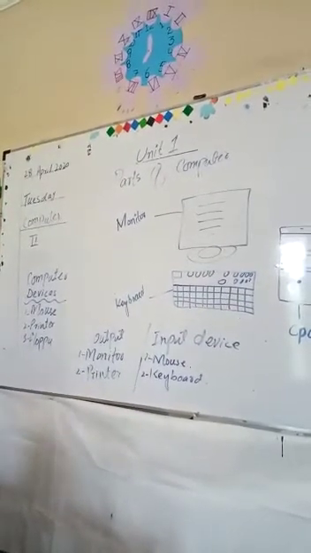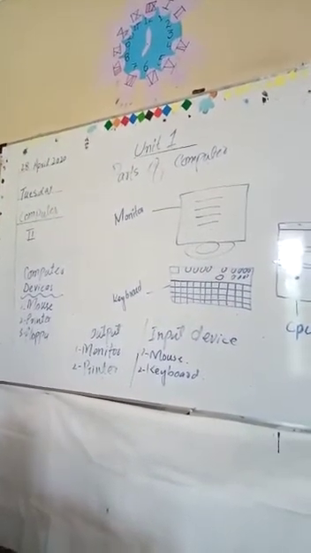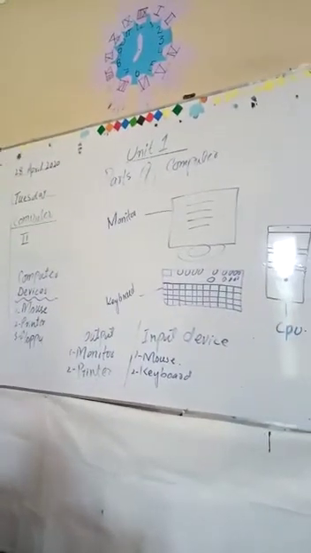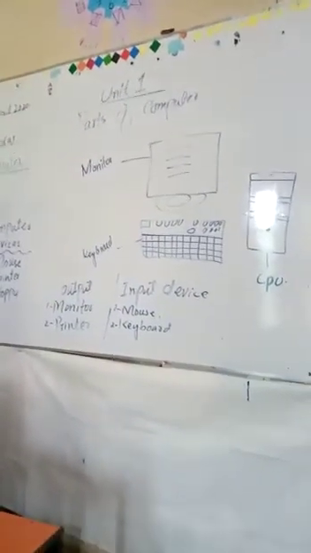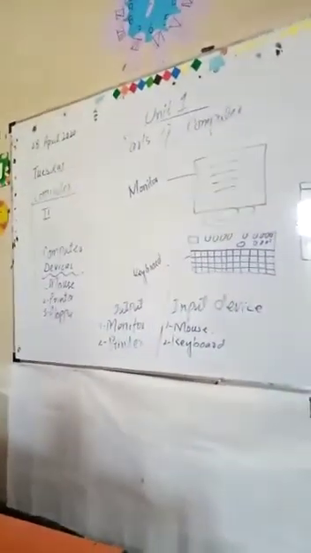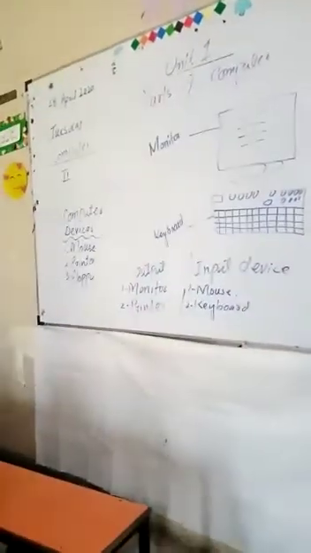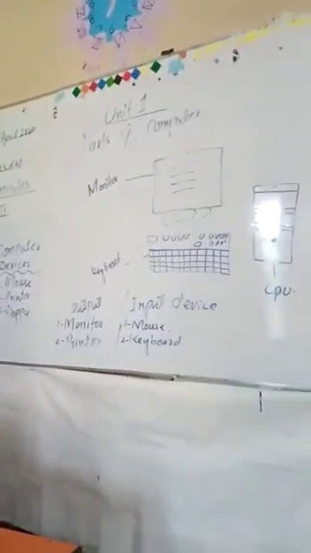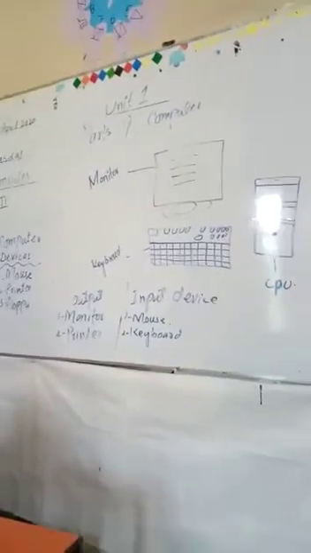We are using computer in hospitals, in railways, at airports and offices, and even at fast food centers as well. These are the different places where we are using computers.